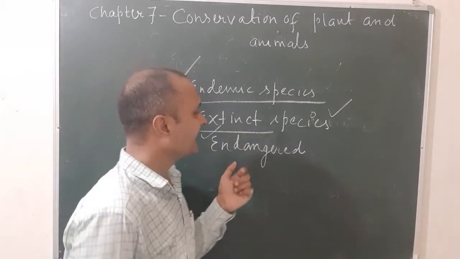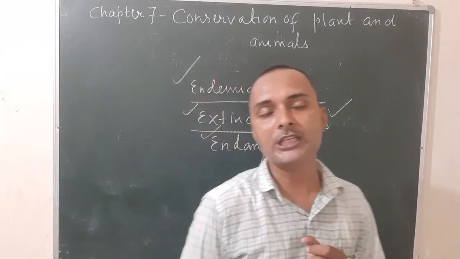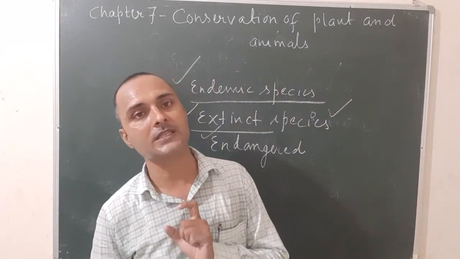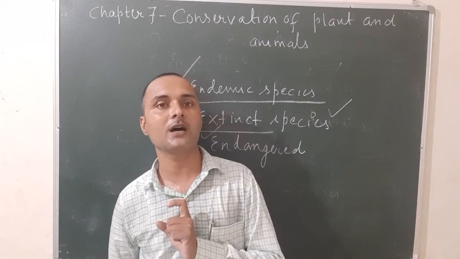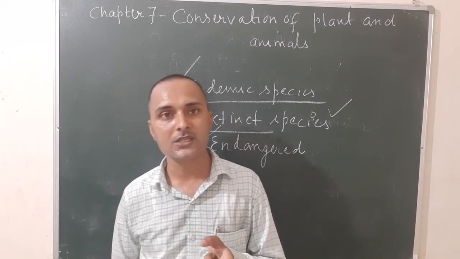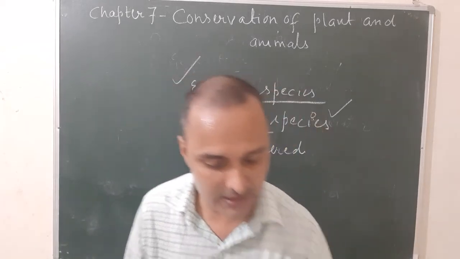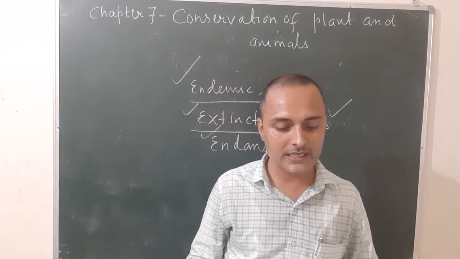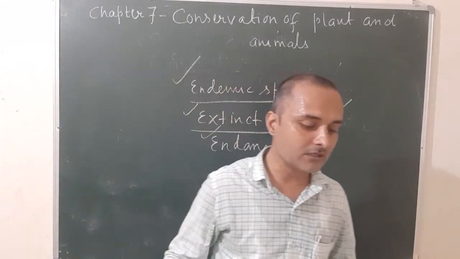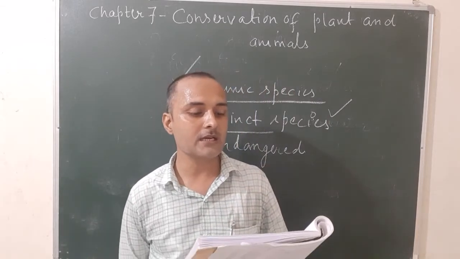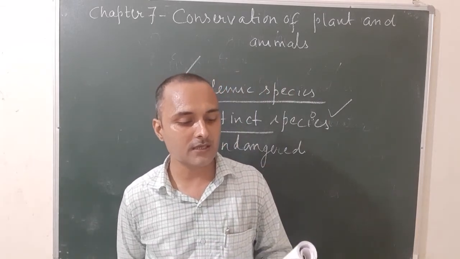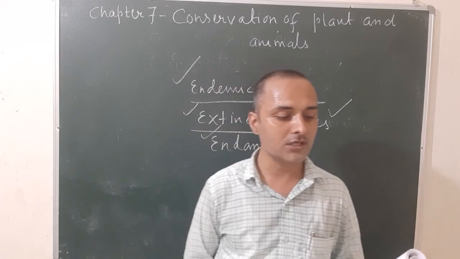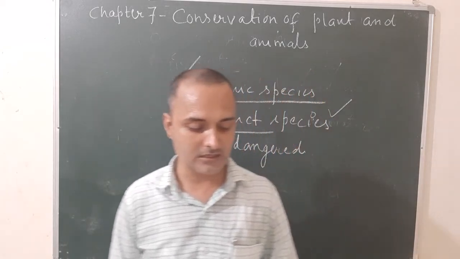And next one, endangered species. The various species of plants and animals that are facing the problem of extinction, or you can say disappearance, are known as endangered species. It is given in your book: Great Indian Bustard, Gharial, Indian vulture, and the one-horned rhinoceros. These are endangered species. Okay.